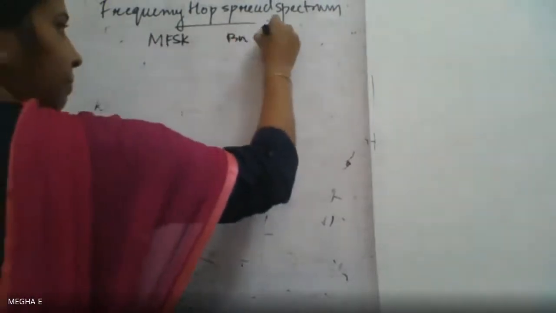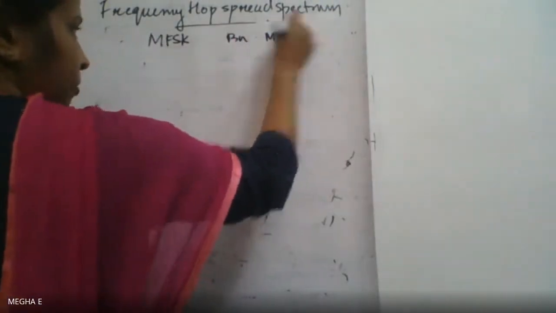Now, in the modulator we are using MFSK, M-ary frequency shift keying. On the modulator side, binary data is given to an M-ary FSK modulator.